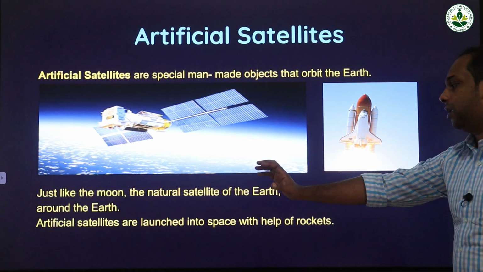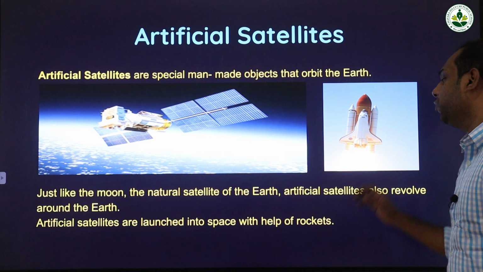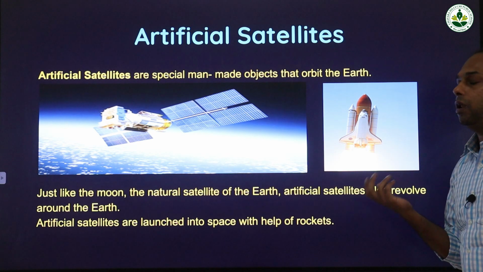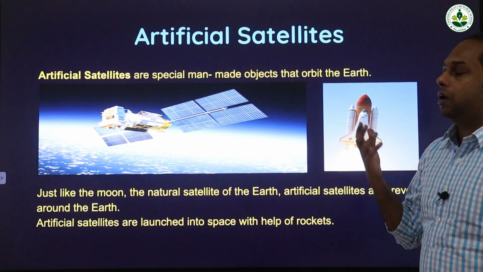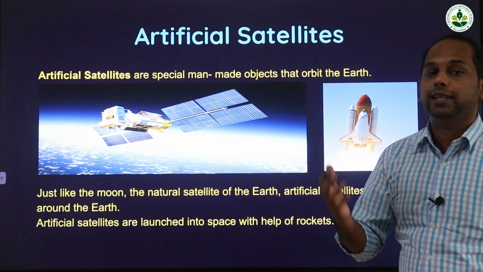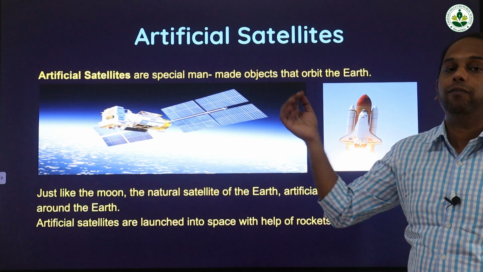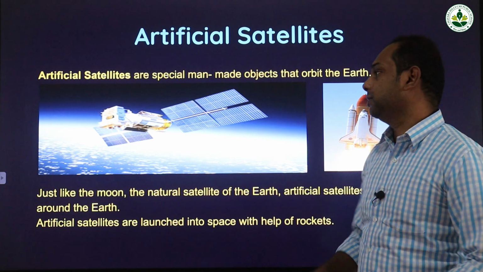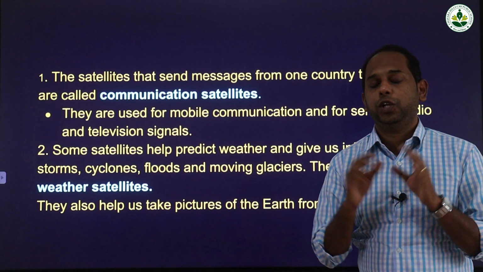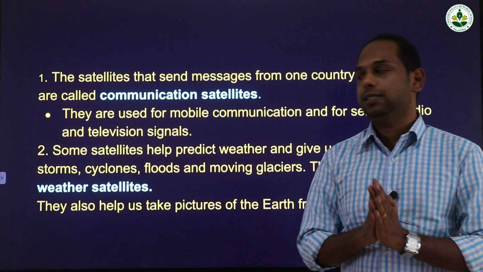Artificial satellites are launched into space with the help of rockets. The space agencies send the satellites into space with the help of rockets. Now we are going to study the major uses of these artificial satellites.